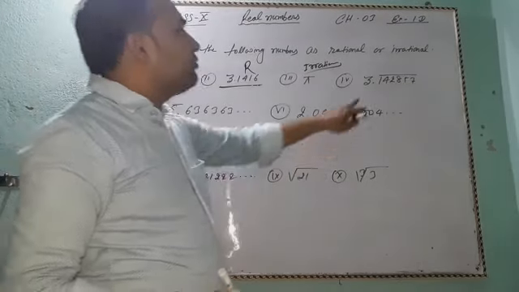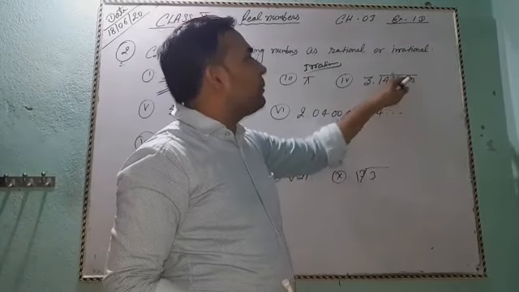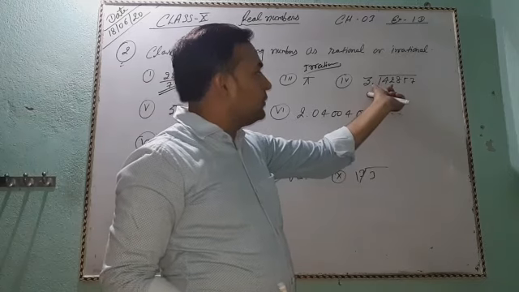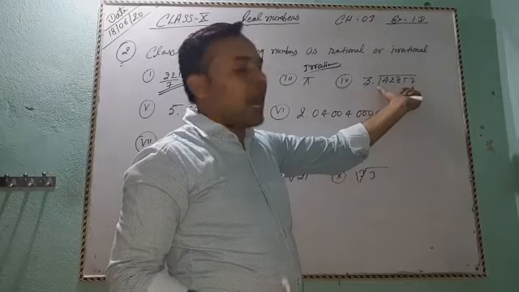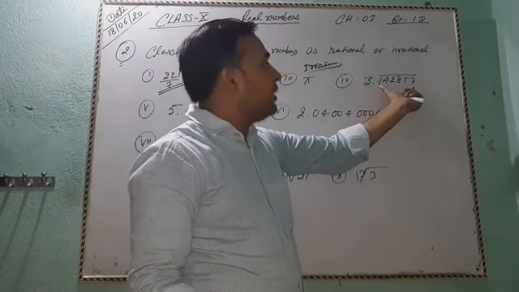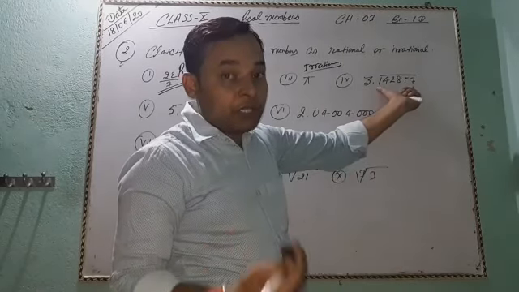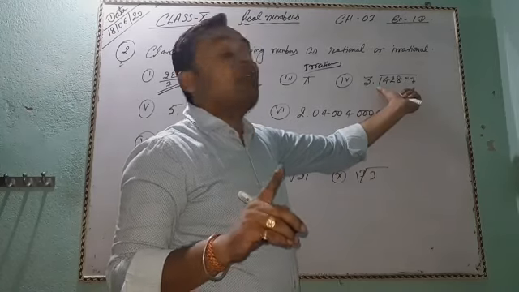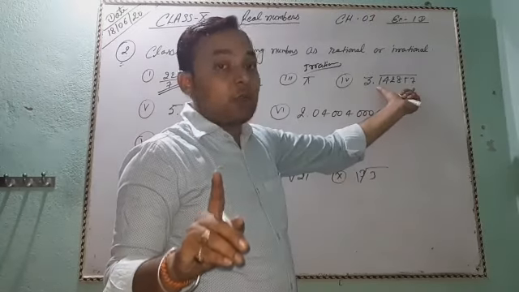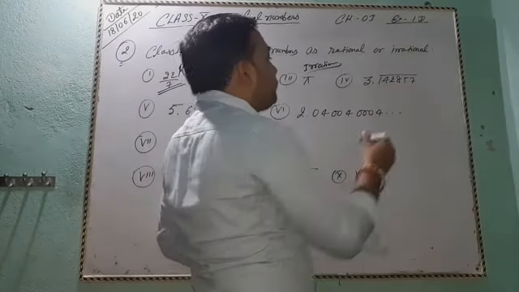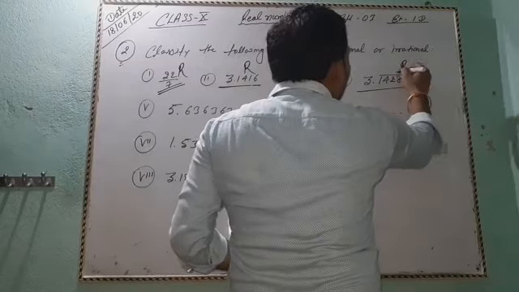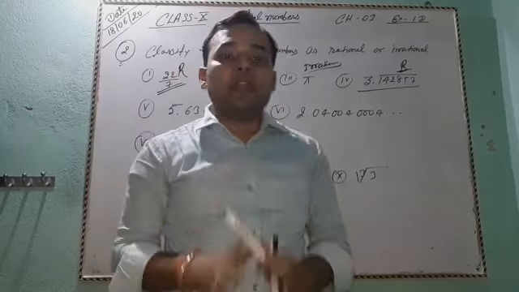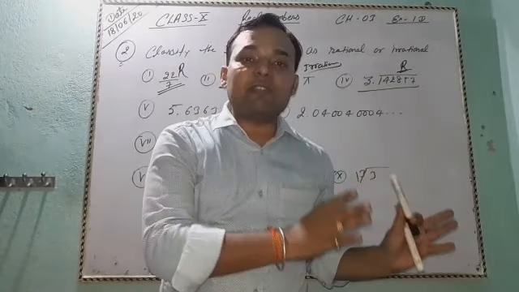Next, fourth number: 3.142857 with a bar. It means after the decimal point 6 digits are repeated. It means a recurring decimal, a repeating decimal, and repeating decimal or recurring decimal both are the same, and that is a part of the rational numbers. So the 4th number is a rational number because this is a recurring decimal. Terminating decimal or recurring decimal is a part of the rational numbers.